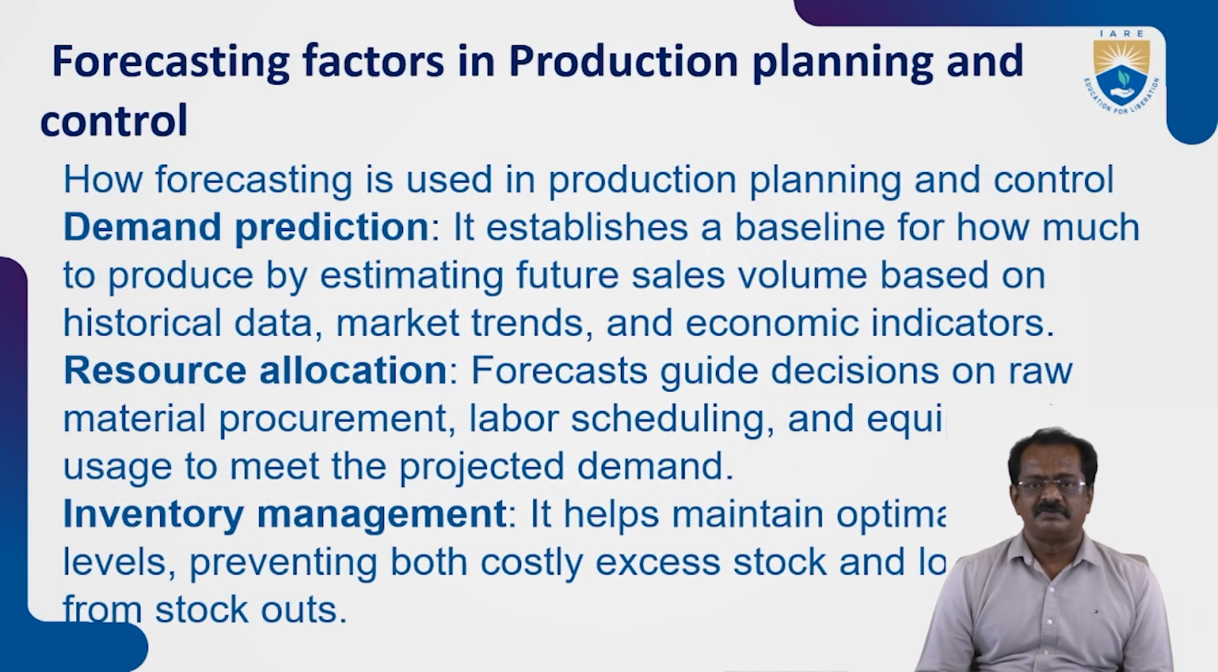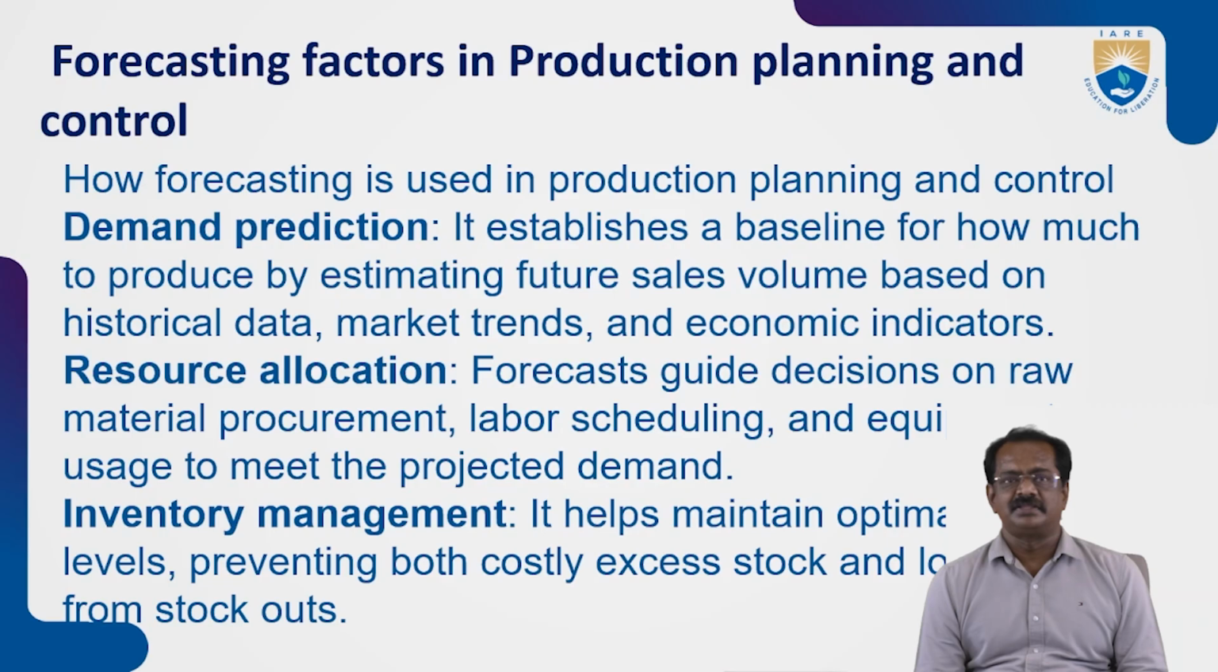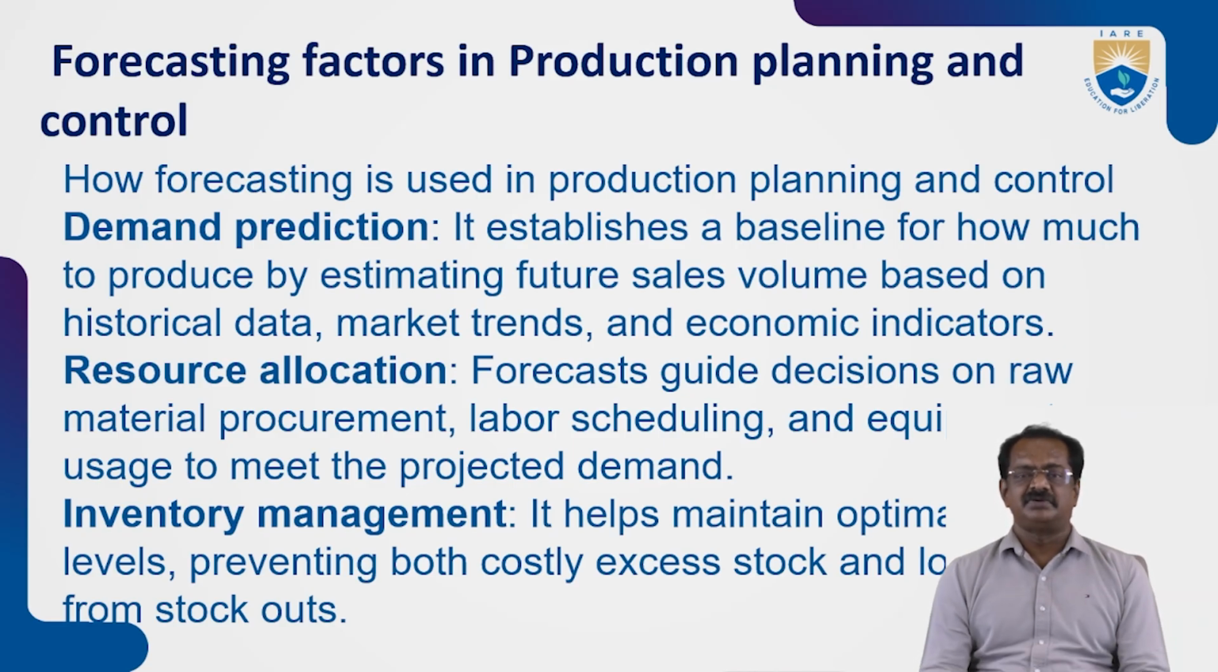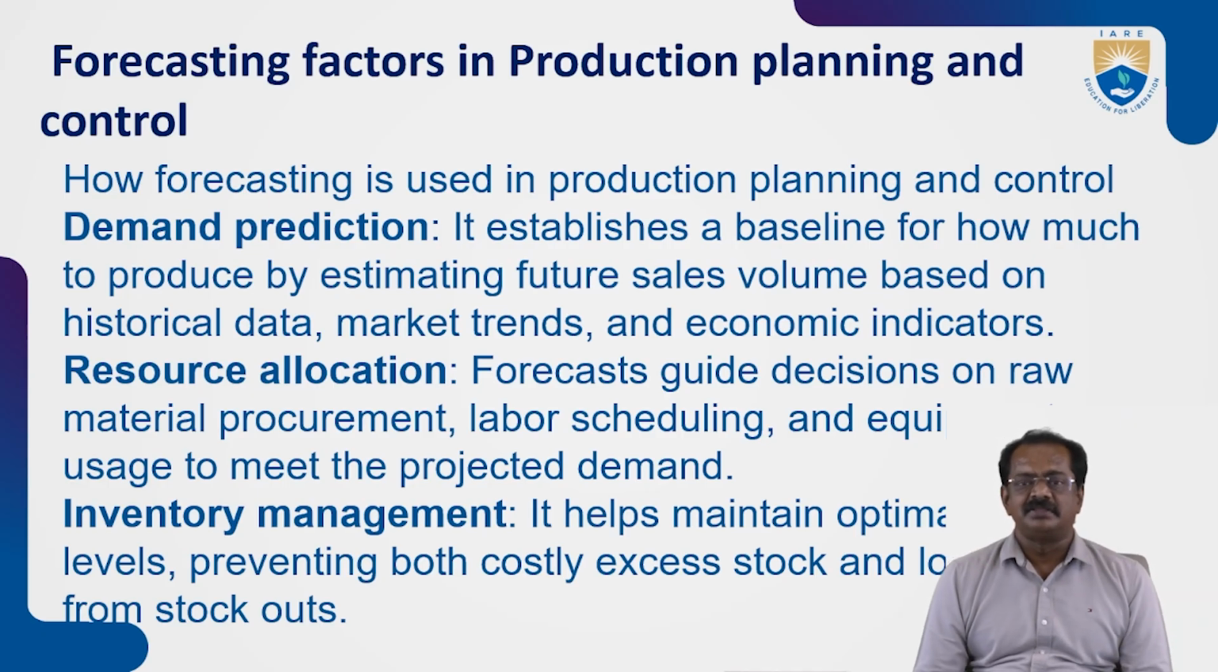So what are the predictions that we follow here? Demand prediction, resource allocation, inventory management. First is demand prediction. It establishes a baseline for how much to produce by estimating future sales volume based on historical data, market trends, and economic indicators. So what are economic indicators? For example, a country like India, which is developing, has a GDP growth of say 7.8% or 8%.